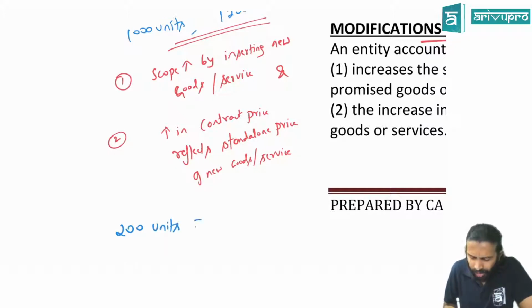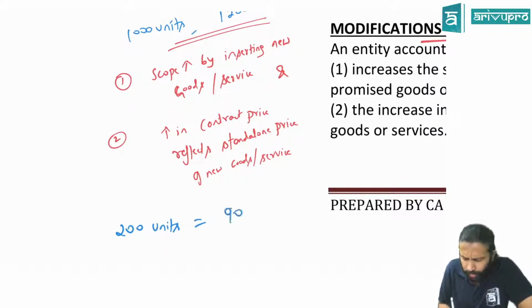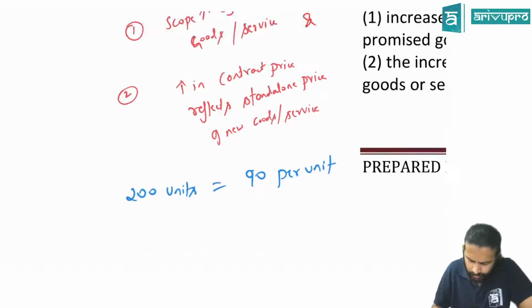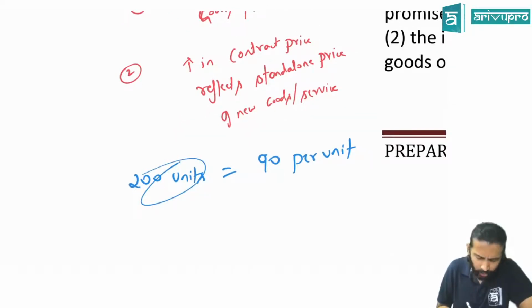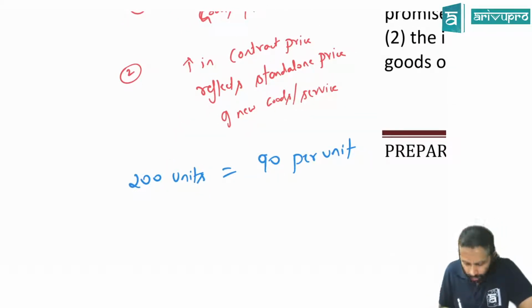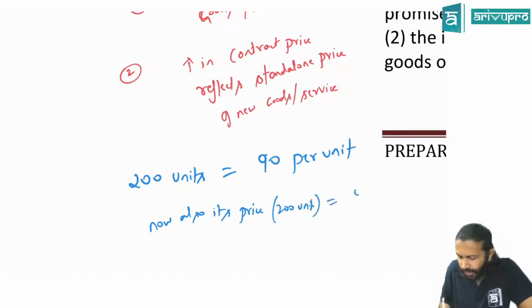200 units. Normally, I sell this 200 units at 90 rupees per unit. Now I have added this 200 units to my old contract. Correct. Now also, its price means whose price? This 200 units' price is same. That is 90 only. Now read this line again.